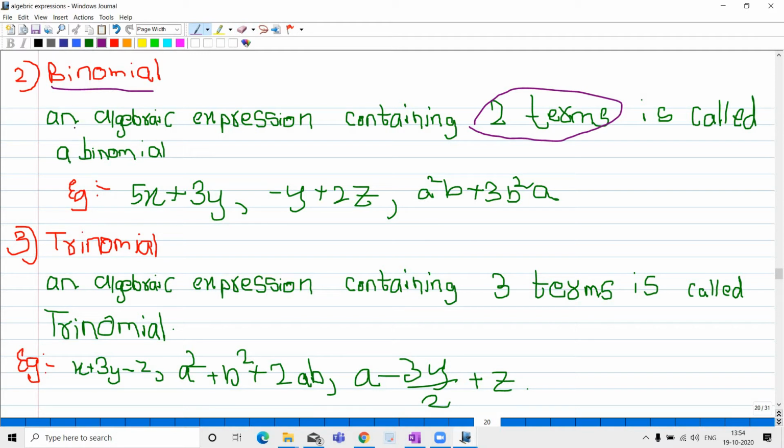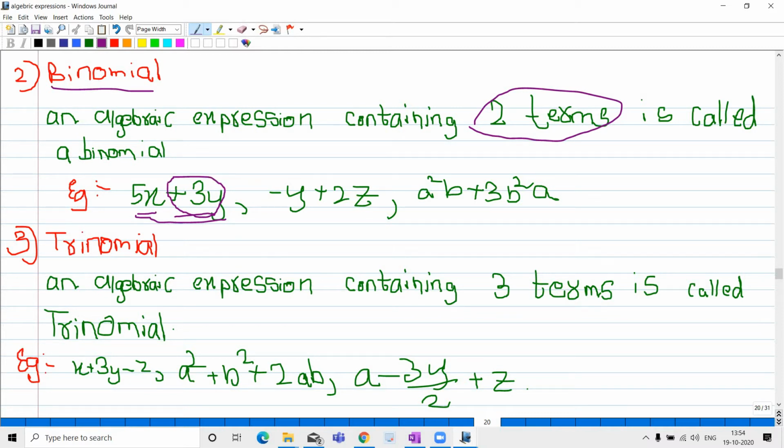And I'm repeating the definition of binomial: an algebraic expression containing two terms is called a binomial. It is a binomial because it doesn't have three terms or more, and it doesn't have one term. It contains two terms. 5x is one term and plus 3y is one term. Another thing I should say here, the rule of the algebraic expression is that when counting the terms, you should count the term with its sign.